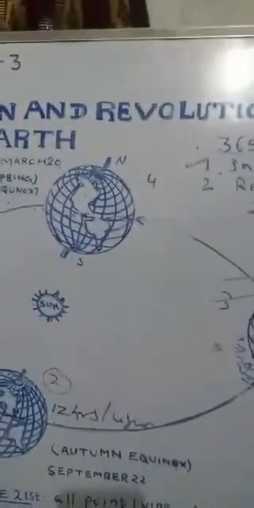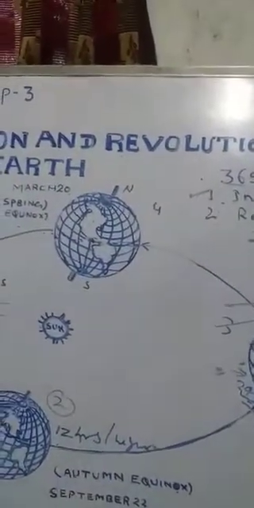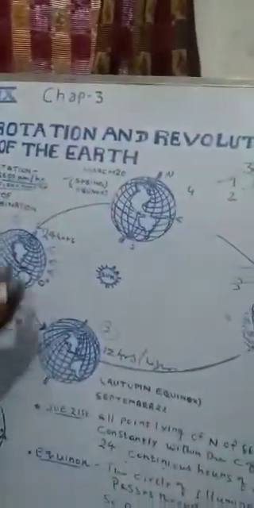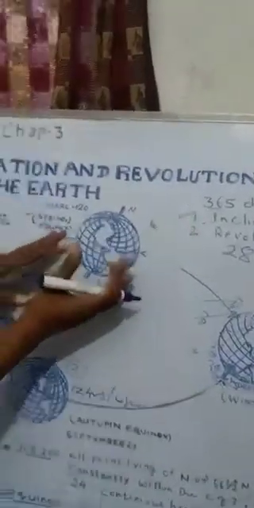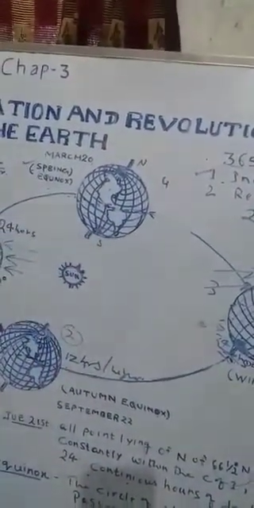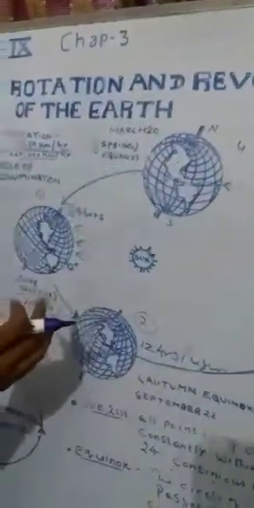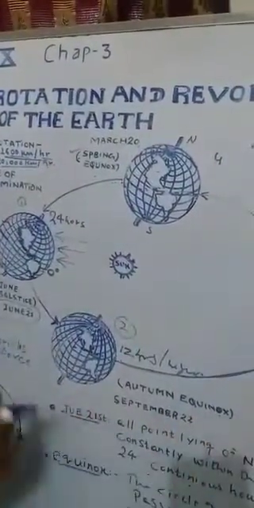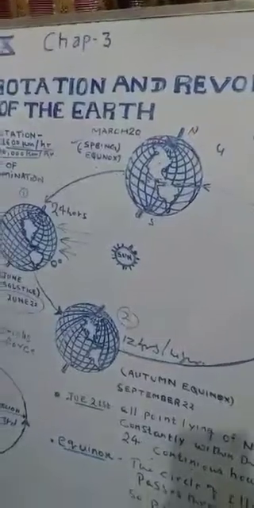Now we are moving towards another important part, which is revolution. Due to revolution, we experience different seasons on the earth's surface. Otherwise it would not be possible. Imagine that the earth is not inclined on its axis, which I explained just now. Then the whole earth would experience a similar amount of sun, and there would be no seasons. Now let's see the real situation.